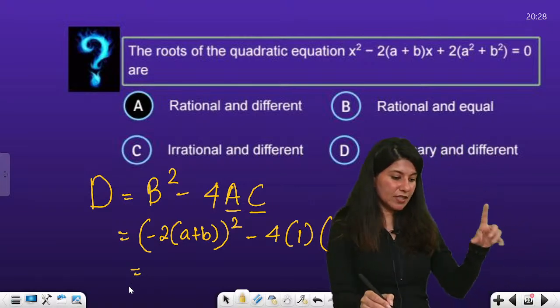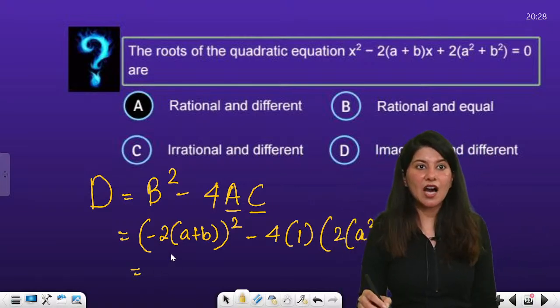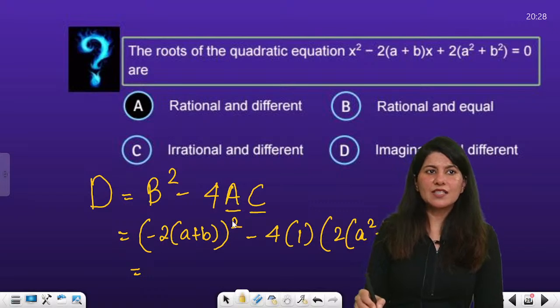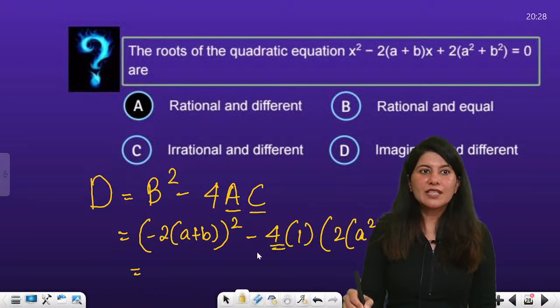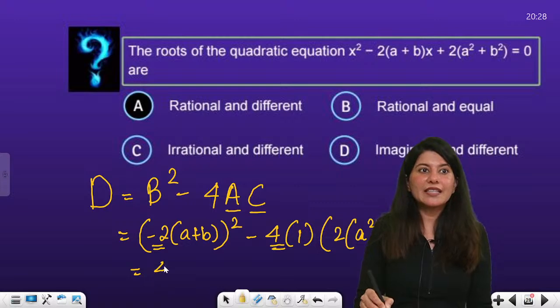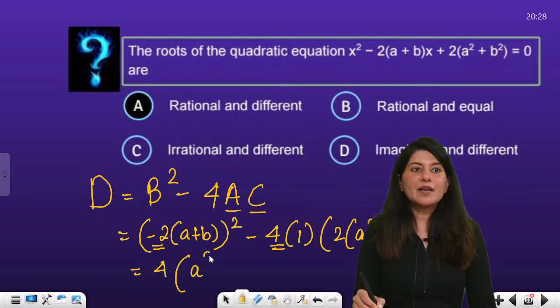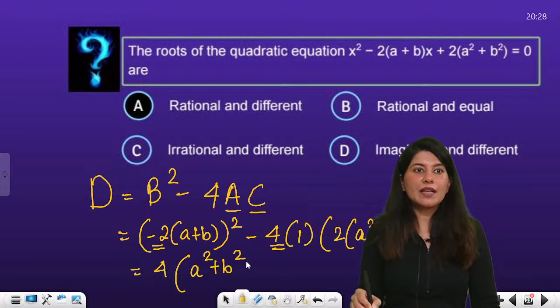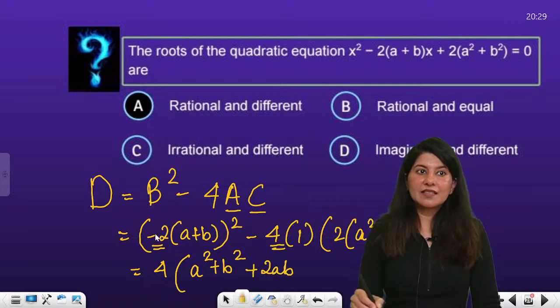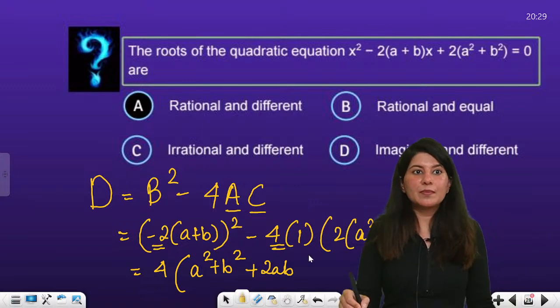Can you calculate it? How? Can you see that minus 2 into minus 2 will become 4, so I can take 4 out common. This will become a square plus b square plus 2ab, correct? Because minus into minus will become plus. So I have taken 4 common.